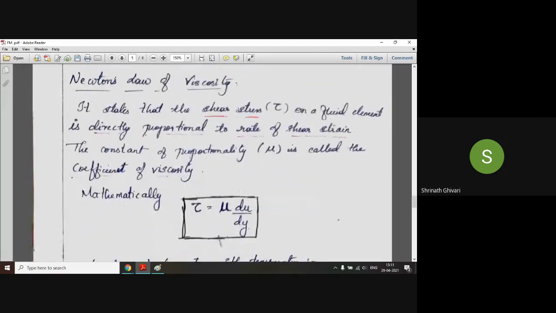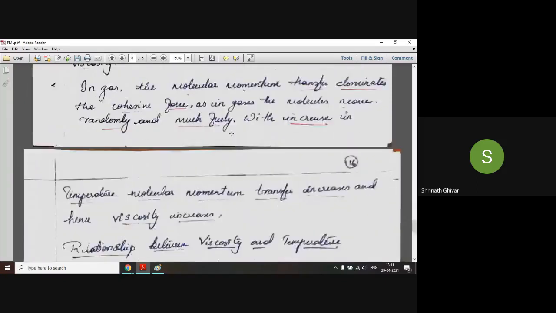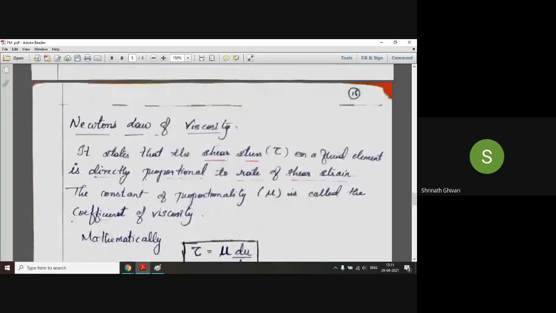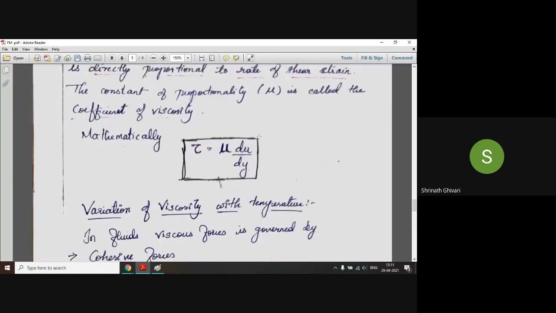Okay, so this is another important law, Newton's law of viscosity, which will be asked in the exams. Like define or state the law of viscosity, state Newton's law of viscosity, and classify the different fluids based upon it. The classification of fluids we will take in the next class. But you remember this law that the shear stress is directly proportional to the rate of shear strain. Tau equal to mu du by dy.